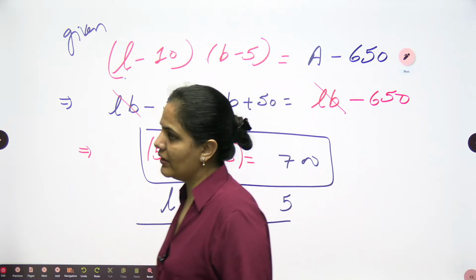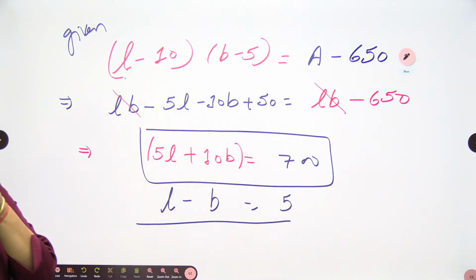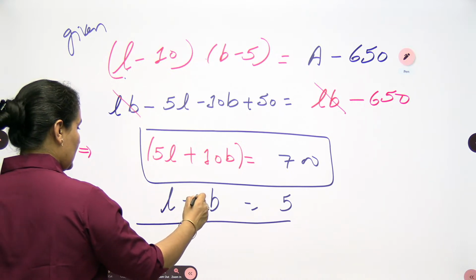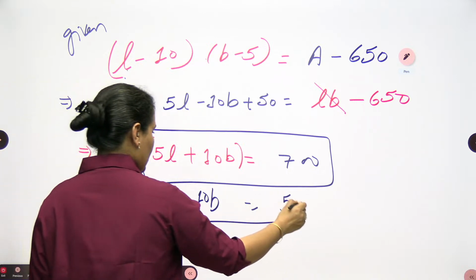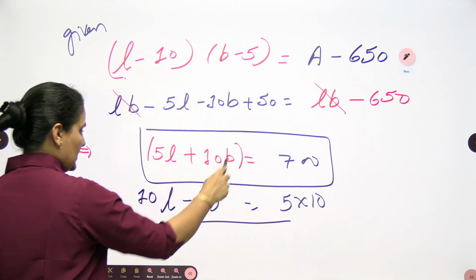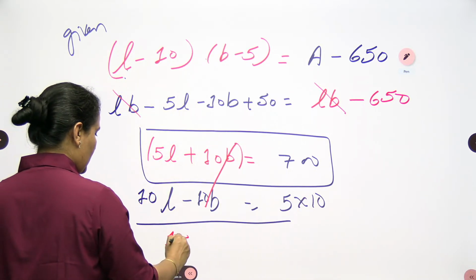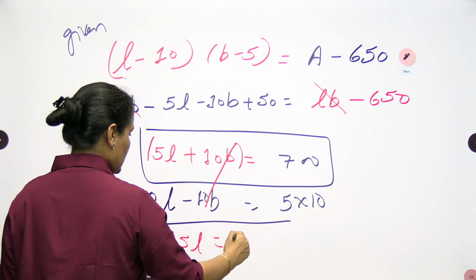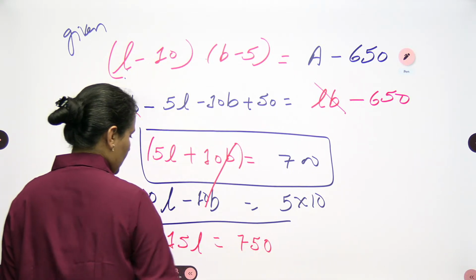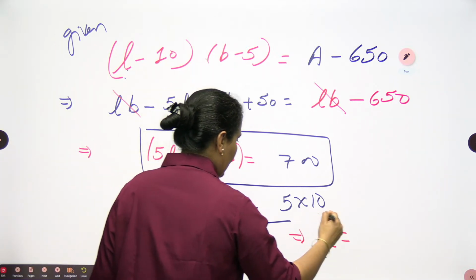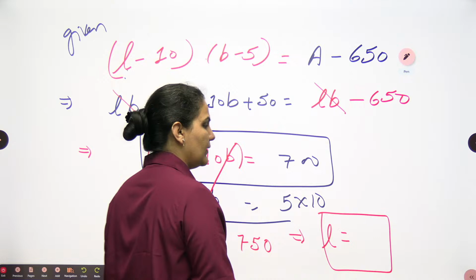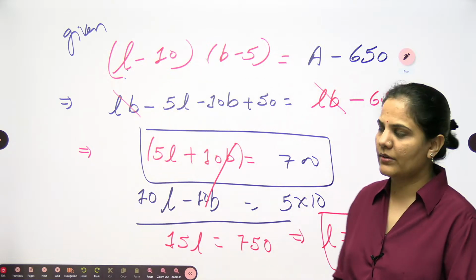To solve these two equations, you can multiply this one with 10. So this will be gone. This will be 15L and this will be 750. When you approach from here, you can get the value of L. From length and breadth, if you get any one of them, then the remaining you can find out.